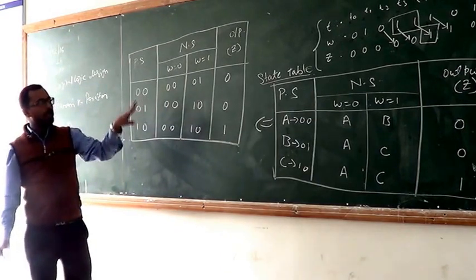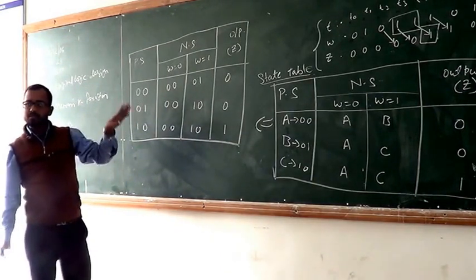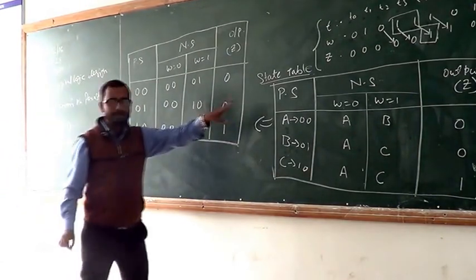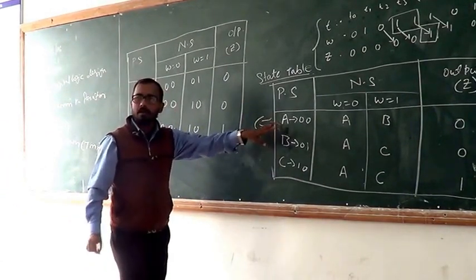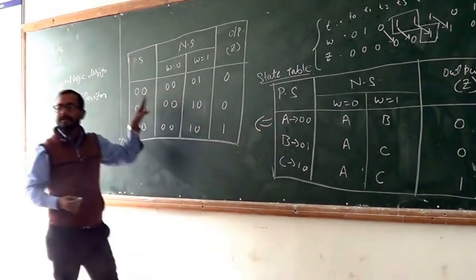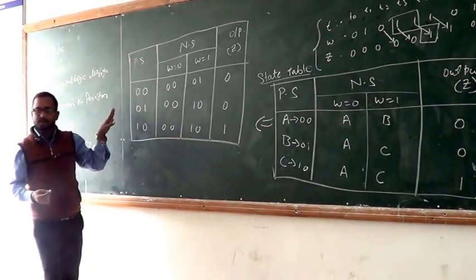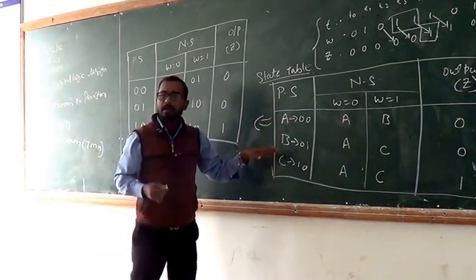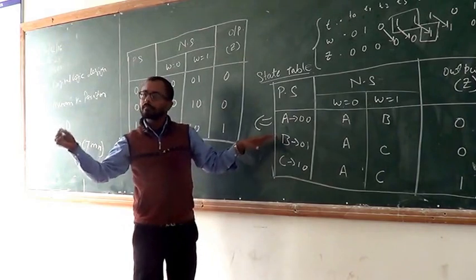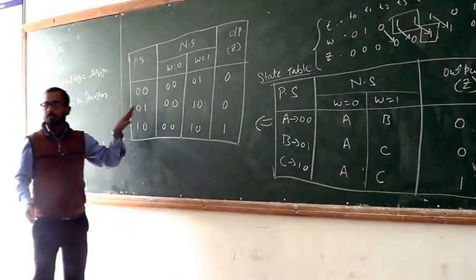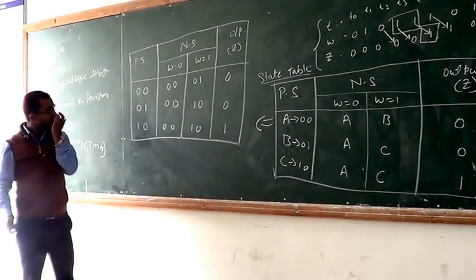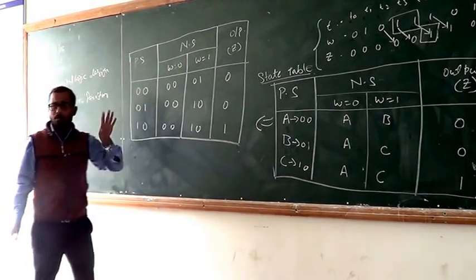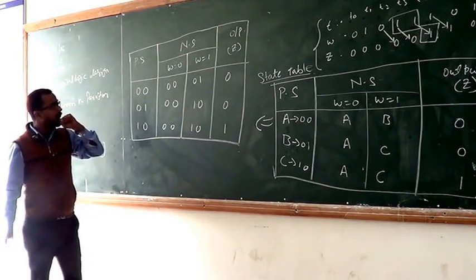Therefore, first of all we make a state diagram. After that we make a state table, and this table is converted to a state assignment table. In the state assignment table, we are only converting A, B, C into binary form. Do you have any confusion? Now, this is the next state, this is the present state, and this is the output.